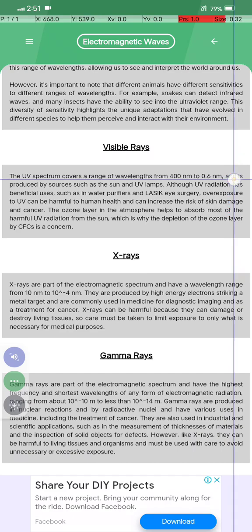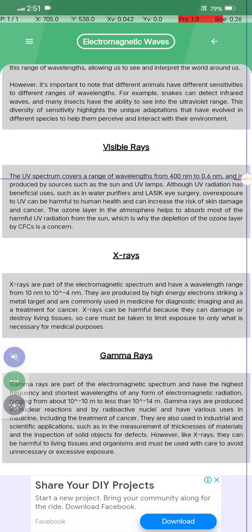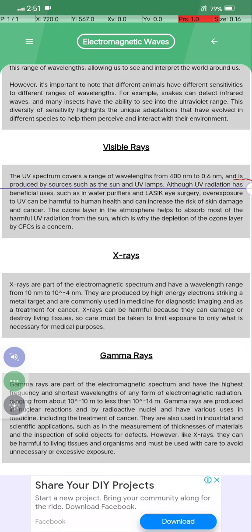UV ray क्या होता है? The UV ray spectrum covers the range of wavelengths from 400 nm to 0.6 nm and is produced by sources such as the sun and UV lamps. Although the radiation has beneficial uses such as water purification and LASIK eye surgery, overexposure to UV can be harmful to human health